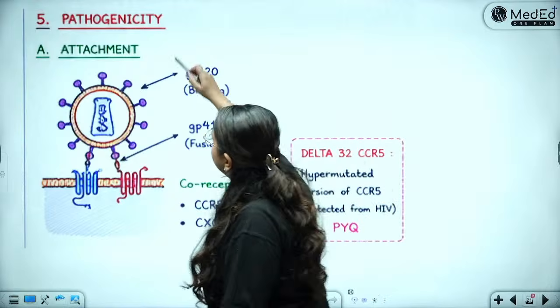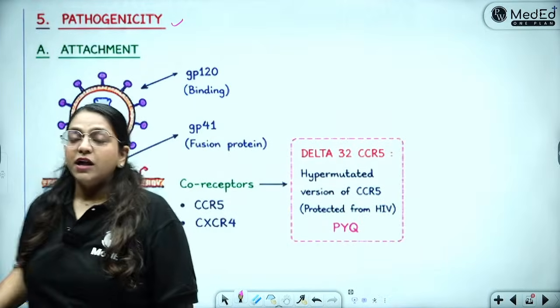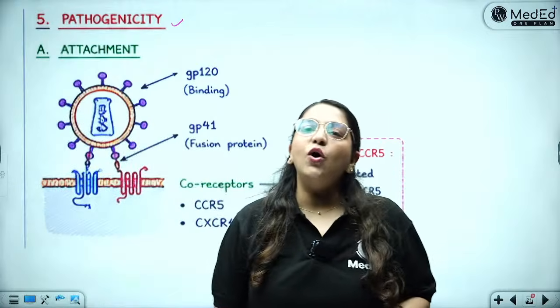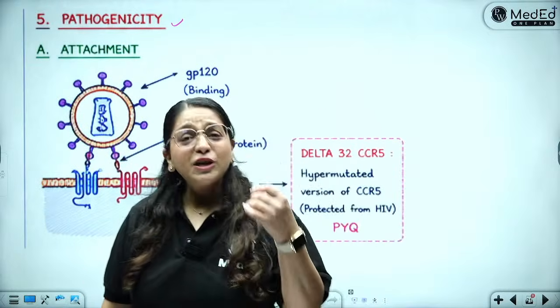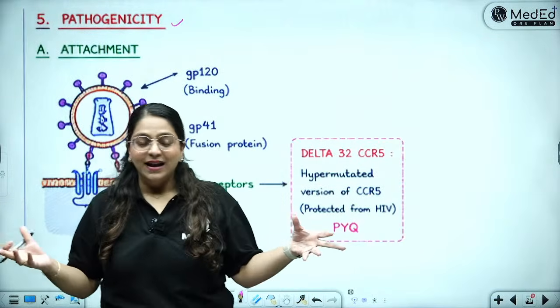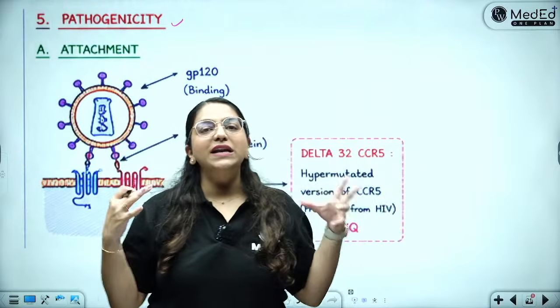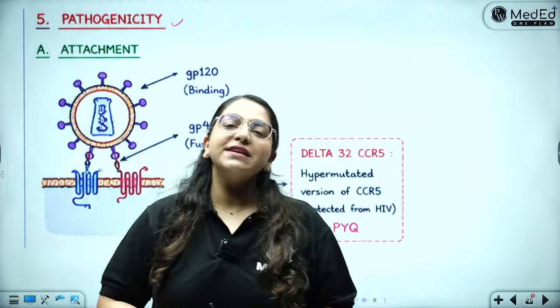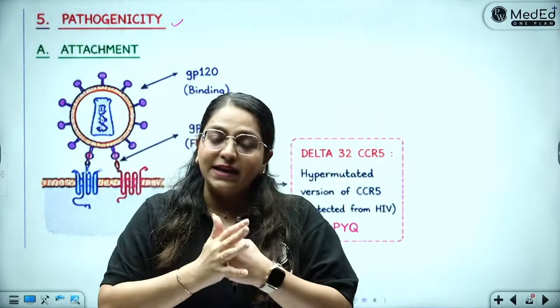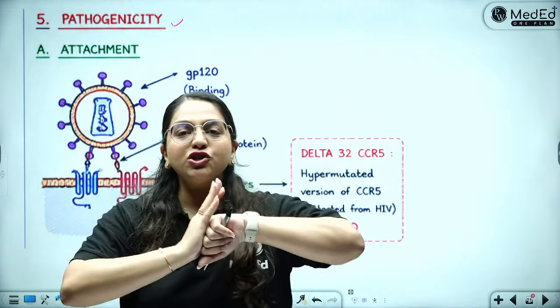Now you have to write the pathogenicity or the life cycle. The first step in the life cycle of any virus is binding or attachment. Okay. So I always tell the students the love story between a virus and a human cell. Yes, a virus will always only live inside a human cell. So how does the love story happen? First of all, there is attraction and attachment. What is that? Binding. The virus will come and attach to the human cell.